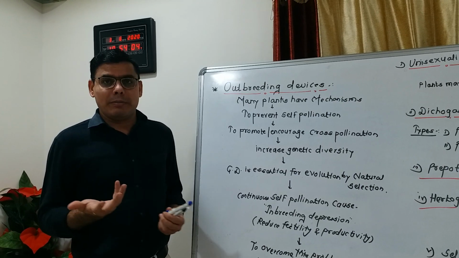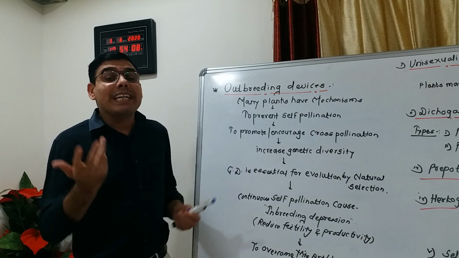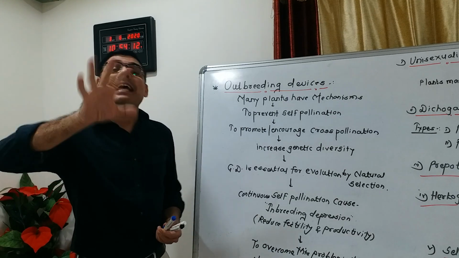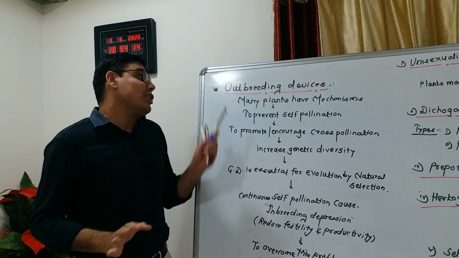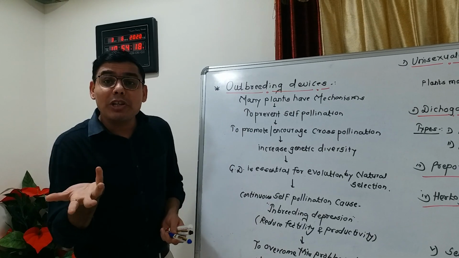जैसे कि आपको मालूम है कि नेचर बहुत छाना होता है. Okay, so it develops outbreeding devices in plants naturally. These devices are helpful to encourage cross pollination.